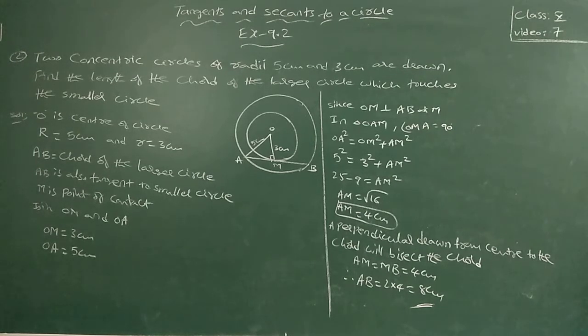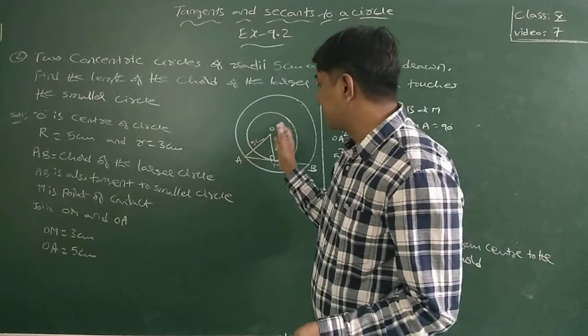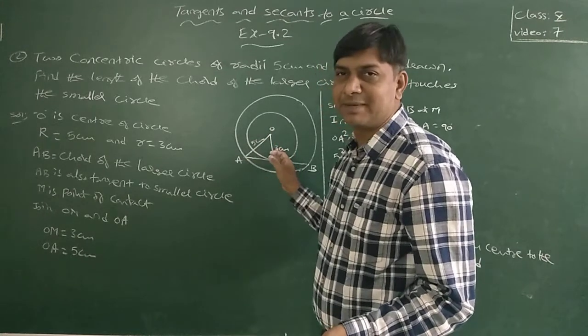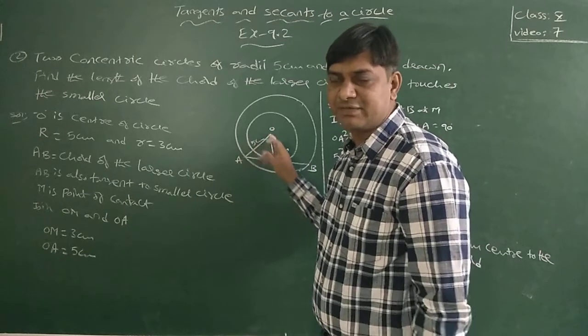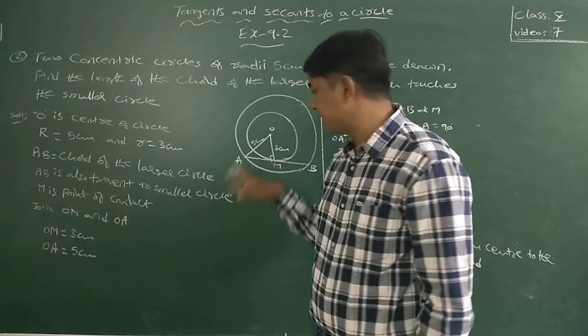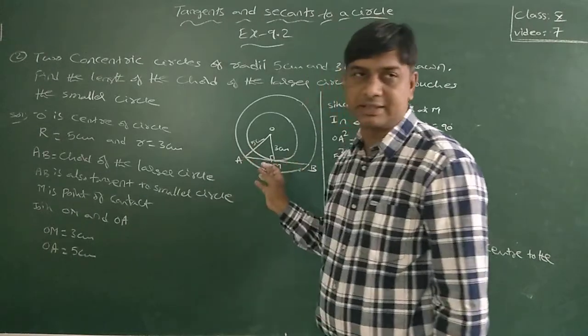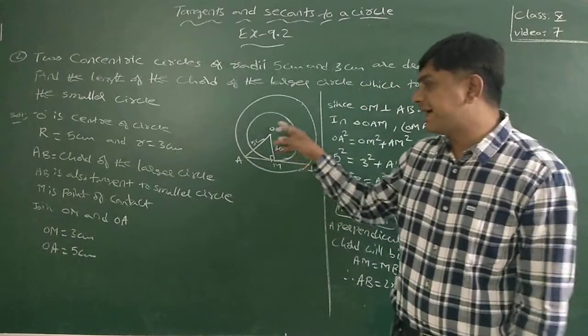Okay, with different values you practice it. Instead of 5 centimeters, take 13 centimeters, and this one 5 centimeters. You find out this one; you get 12. Take this one 17 and this one 8 centimeters. Find out the length of the chord, the external chord length. Understood? Practice with different values.